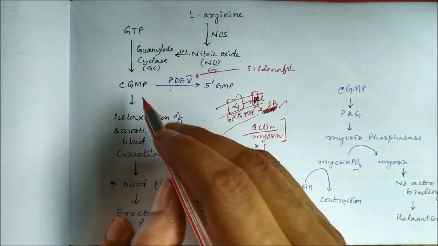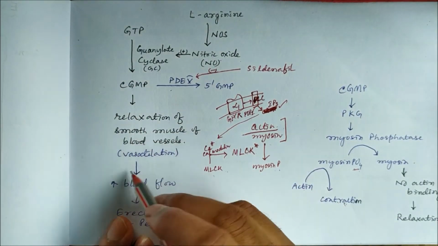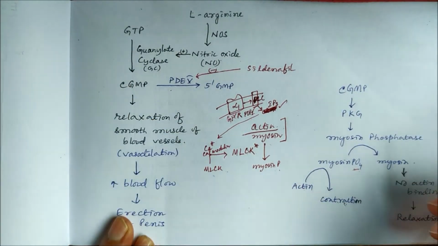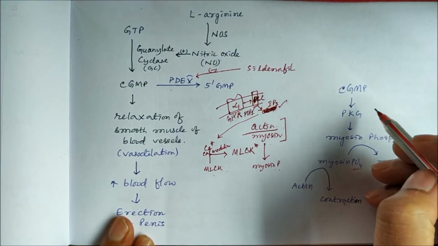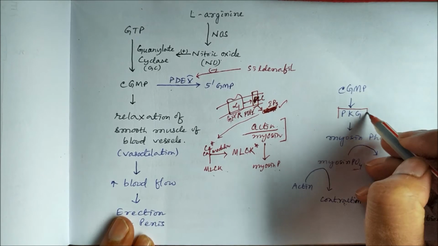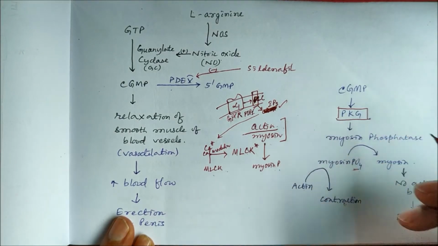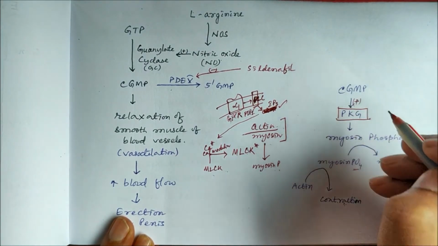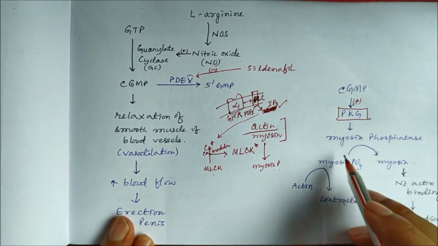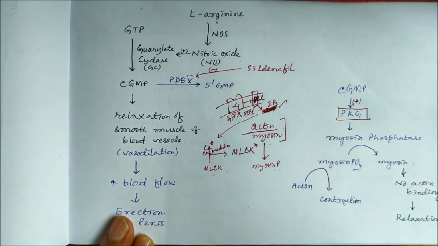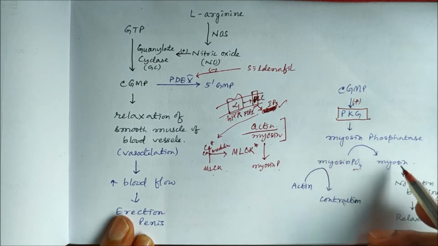We said cyclic GMP acts as a vasodilator. How does cyclic GMP act as a vasodilator? Cyclic GMP activates a protein kinase called protein kinase G, and this protein kinase G activates myosin phosphatase. Myosin phosphatase dephosphorylates myosin phosphate to myosin.